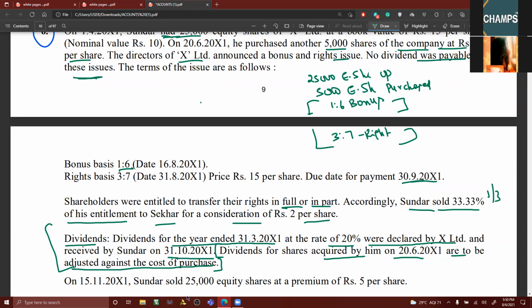Simply why is this reducing? Suppose I have paid 100 rupees for acquiring shares, and the company has paid 10 rupees dividend to me. Since on the date of receiving the dividend I am holding those 100 rupees shares, this 10 rupees definitely will reduce my cost. I have paid 100 rupees, but I got 10 rupees back, no?